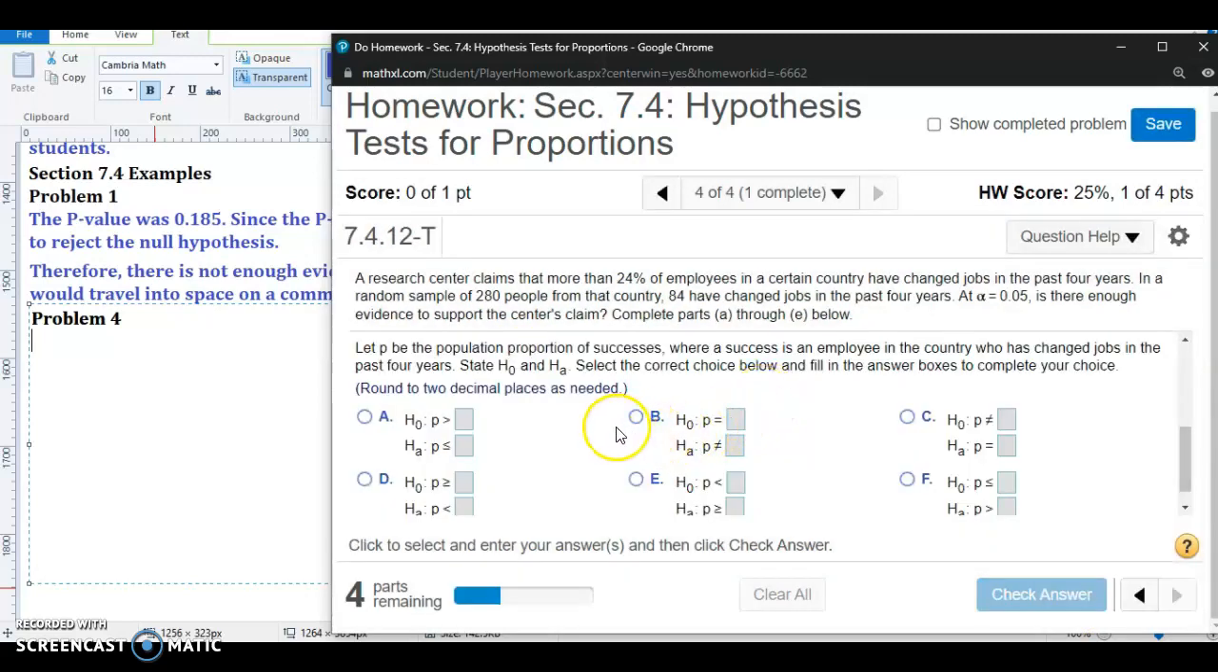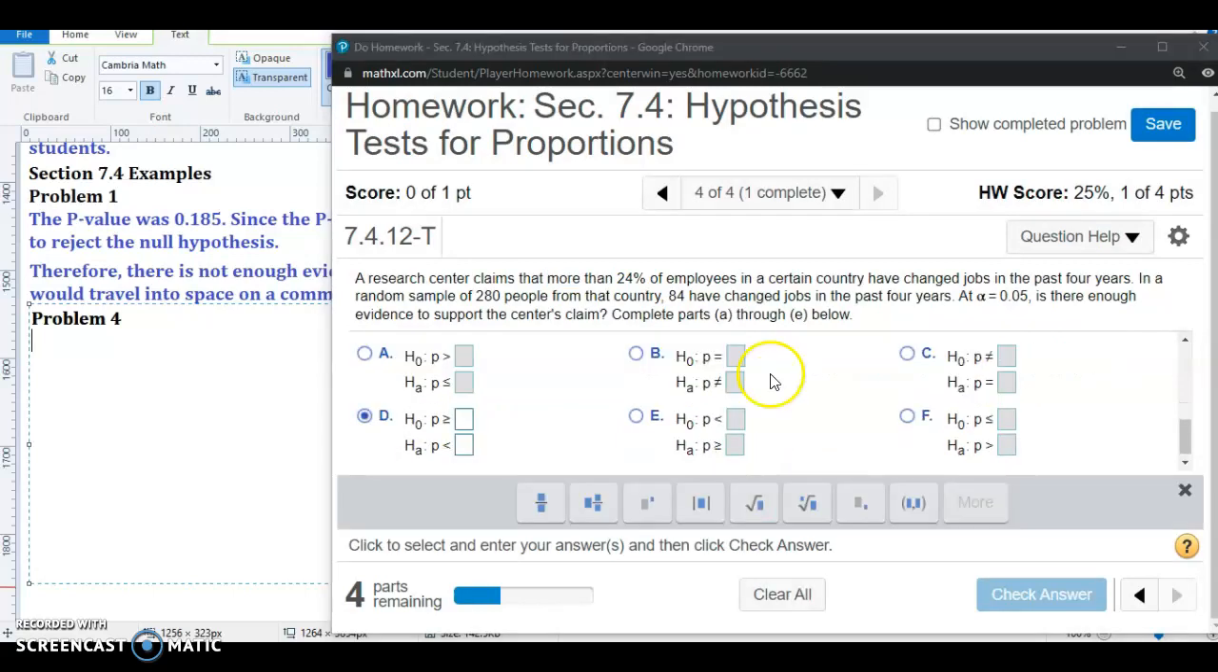Now we're going to select the null and alternative hypotheses. So you want to pay attention to the wording used in the claim. More than would mean that we're going to use the greater than symbol in the alternative hypothesis. Likewise, if it said less than, we would use the less than symbol in the alternative hypothesis. So let's look at our answer choices here. Once again, we're looking for the answer choice that has the greater than symbol in the alternative hypothesis, not the greater than or equal to symbol, like answer choice E, but the strictly greater than symbol.